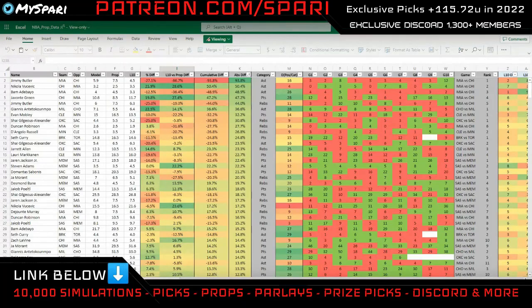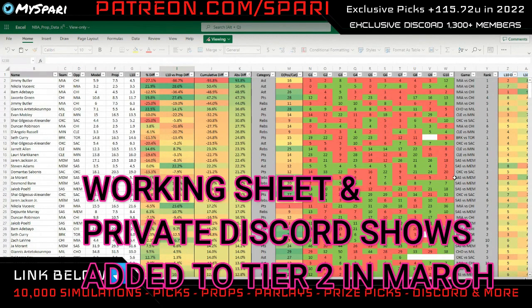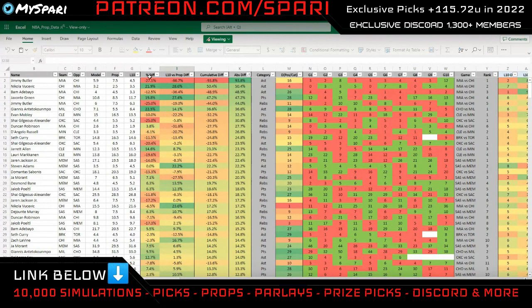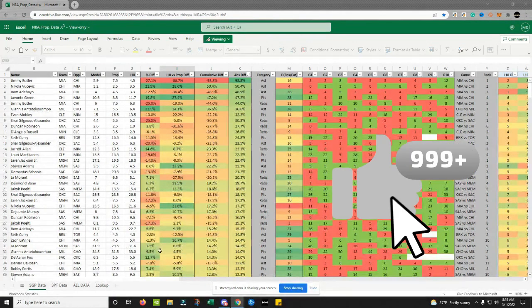All right, my friends. So this is a brand new working sheet. You guys have seen me use this on the back end. I am going to be giving this away to tier 2 members in Patreon. That's right, tier 2 members. Here's how you would read this. Multiple things you can do. We've got all sorts of data. Let me go ahead and remove the branding here so you can see this beautiful worksheet.